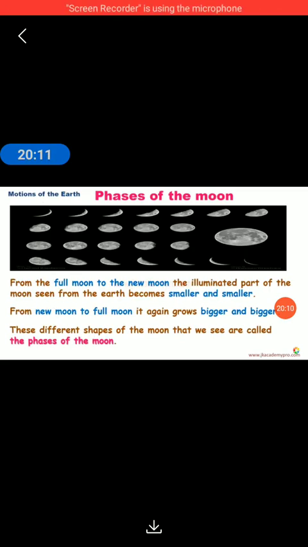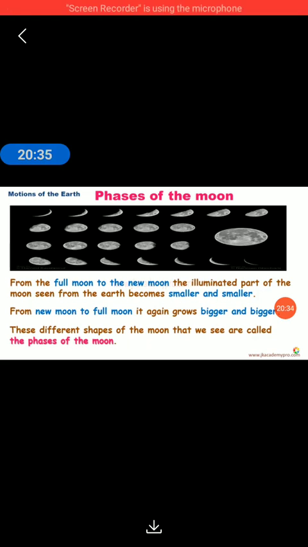Now, from the full moon to the new moon, the illuminated part of the moon seen from the earth becomes smaller and smaller. What do we mean by illuminated? The lighted part. And from new moon to full moon, it again grows bigger and bigger. These different shapes of the moon that we see are called phases of the moon.